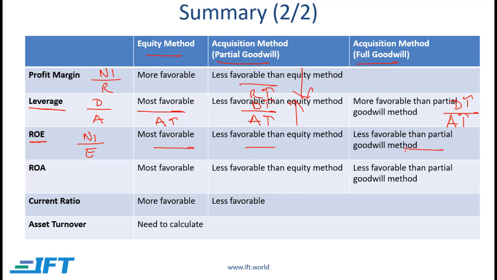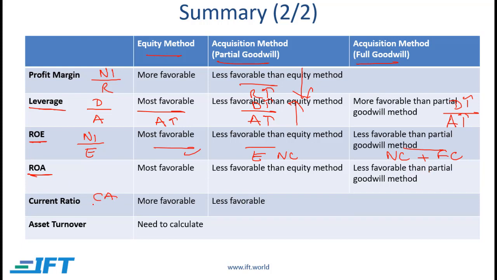The equity will be slightly higher when we use the acquisition method because here we are considering the non-controlling interest. And if we use full goodwill, then the equity will be even more because we have non-controlling interest and we are considering the entire goodwill. So the best ratio will be with the equity method, followed by the acquisition method with partial goodwill, followed by the acquisition method with full goodwill. With return on assets, we have the same situation.